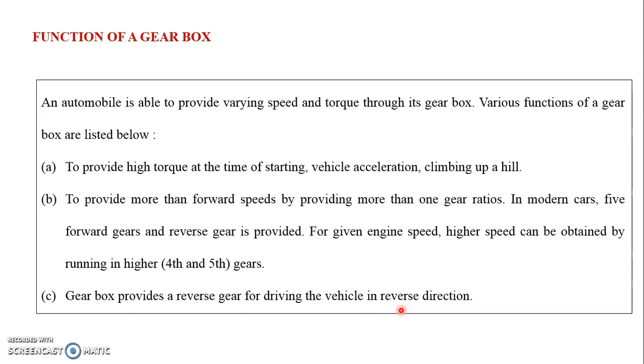Gearbox reverses the direction of rotation of the drive output by use of the back gear, thereby causing back motion to the vehicle. Also an overdrive, which is one type of gearbox, provides a super top gear ratio. In super top gear, the ratio of the engine crankshaft speed to the road wheel speed is unity. Generally at the top it is unity, but in case of overdrive it is less than 1. So in that way, these are the important functions of the gearbox.